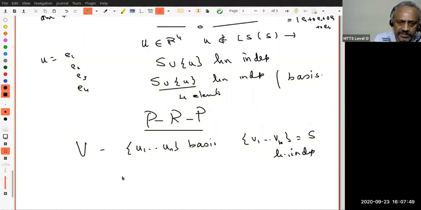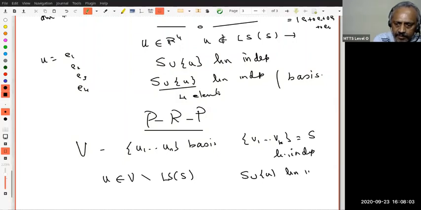What I'm saying is, choose a U in V which is not in L of S, the linear span of S. Then S union U will be linearly independent, right? Call this S1. Then, call it U1 if you want, I choose U2 in V minus LS of S1. That's it. Then S1 union U2 will be linearly independent.